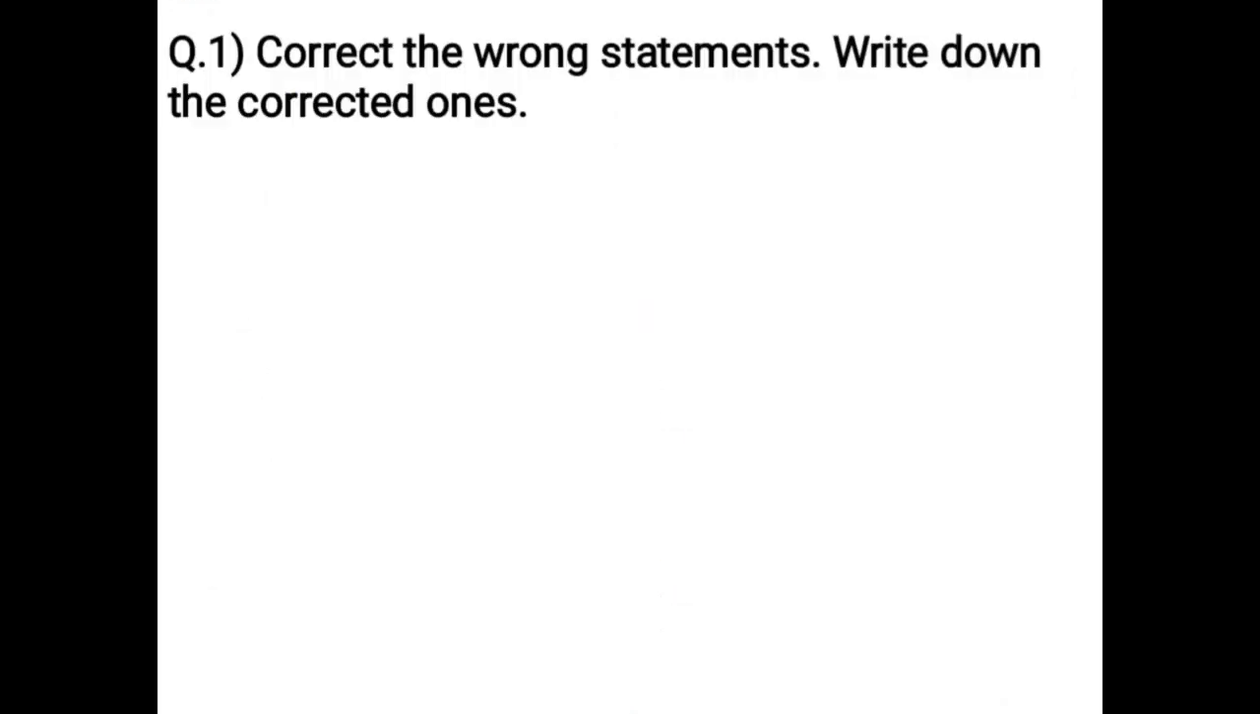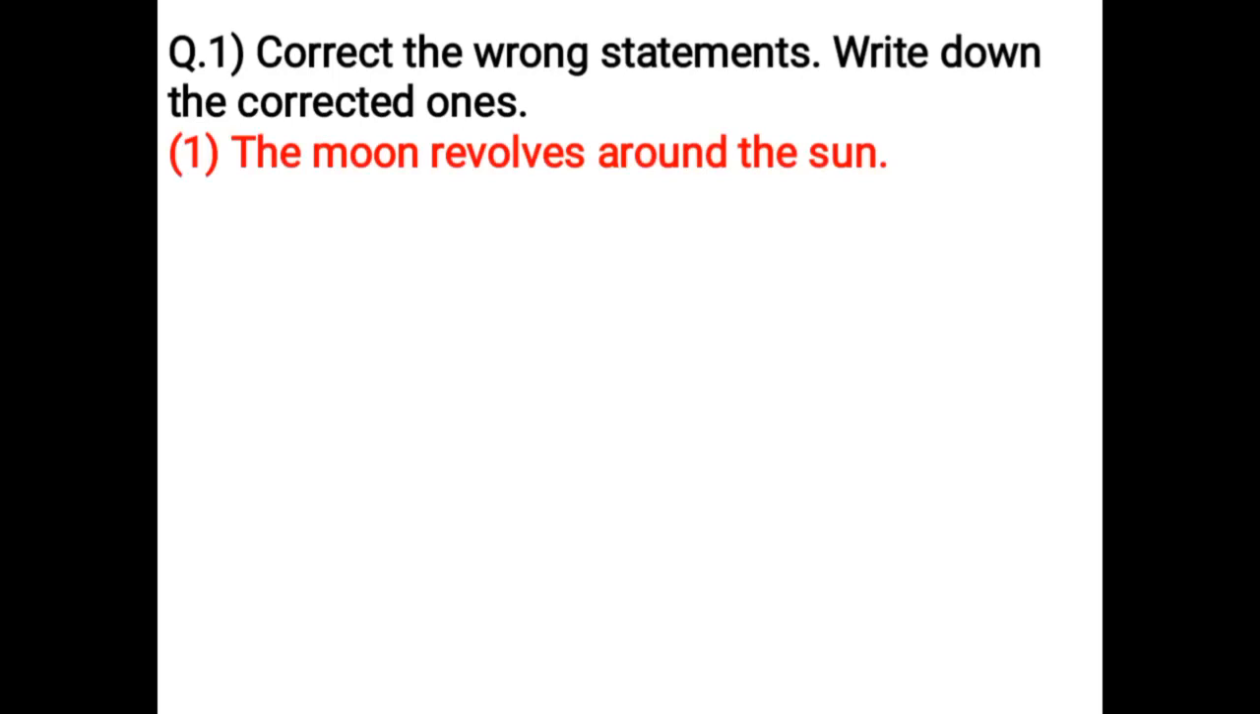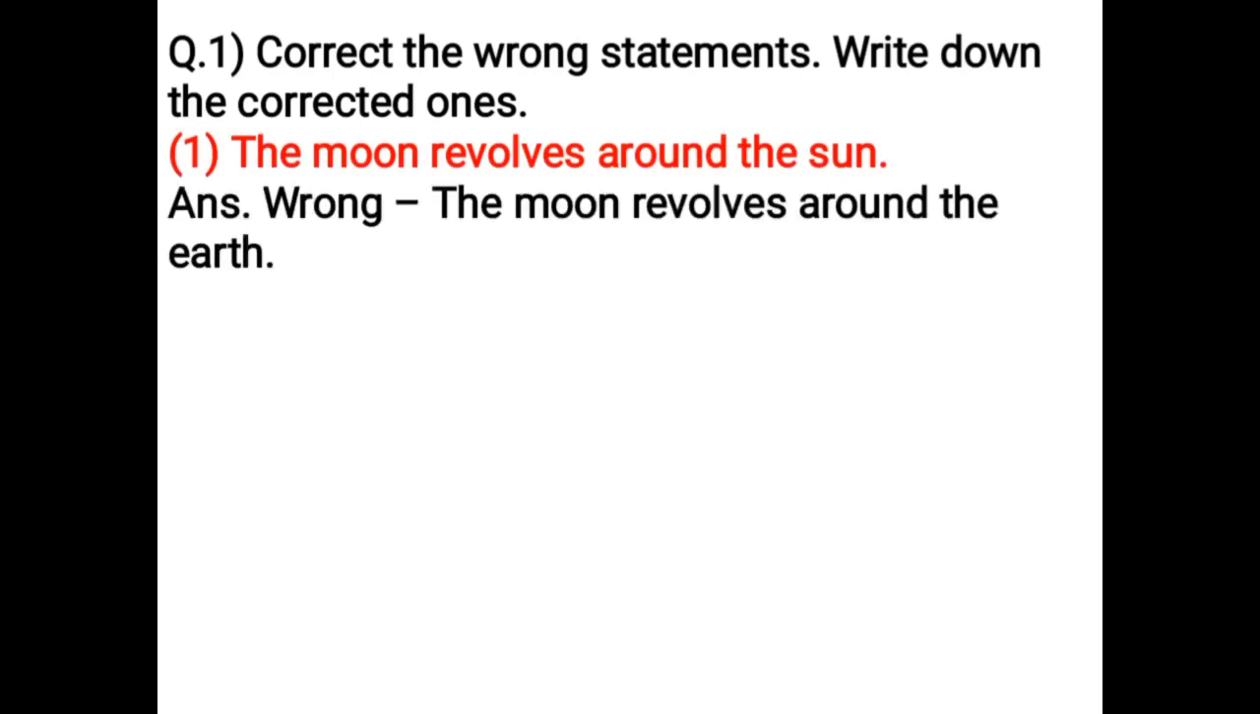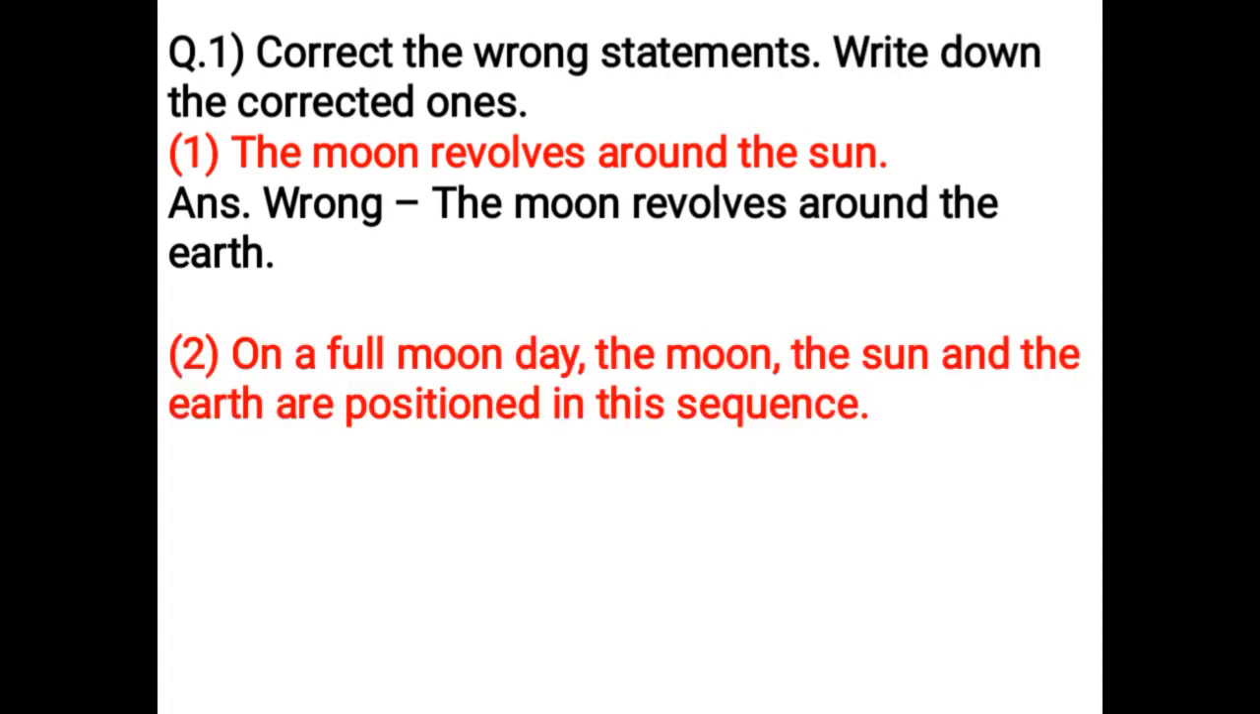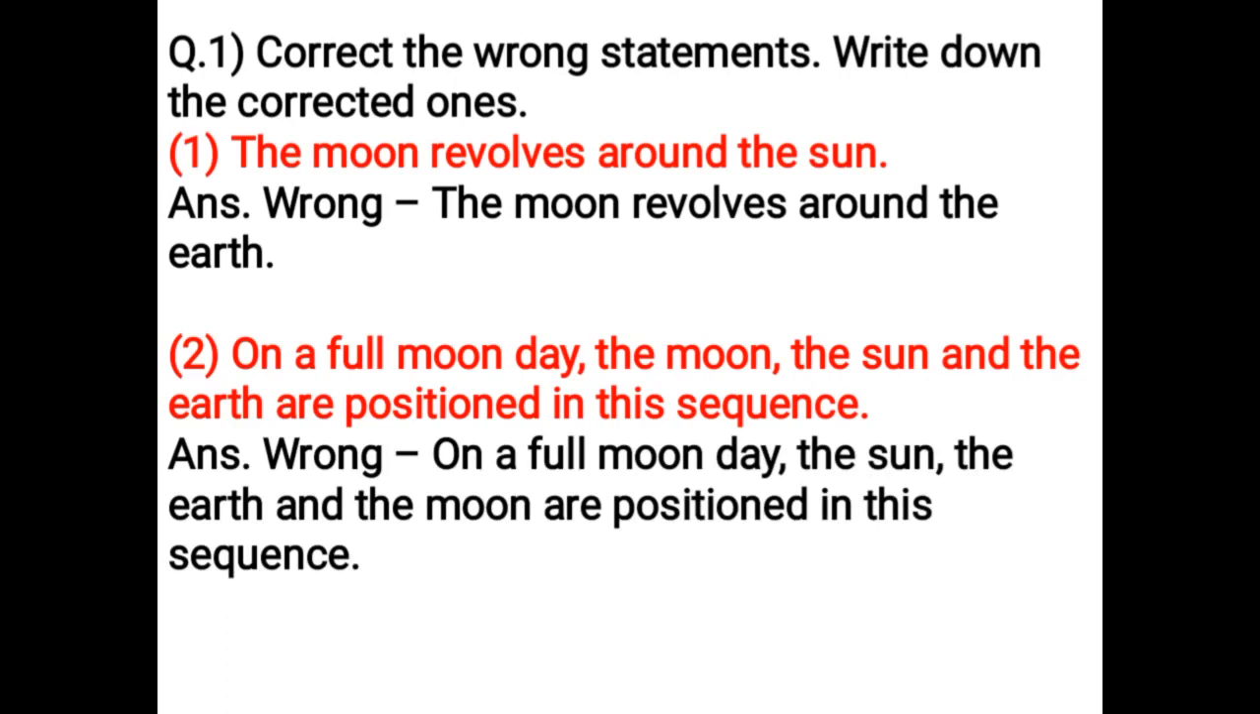Correct the wrong statements. Write down the corrected ones. The moon revolves around the sun. Wrong. The moon revolves around the earth. On a full moon day, the moon, the sun, and the earth are positioned in this sequence. Wrong. On a full moon day, the sun, the earth, and the moon are positioned in this sequence.